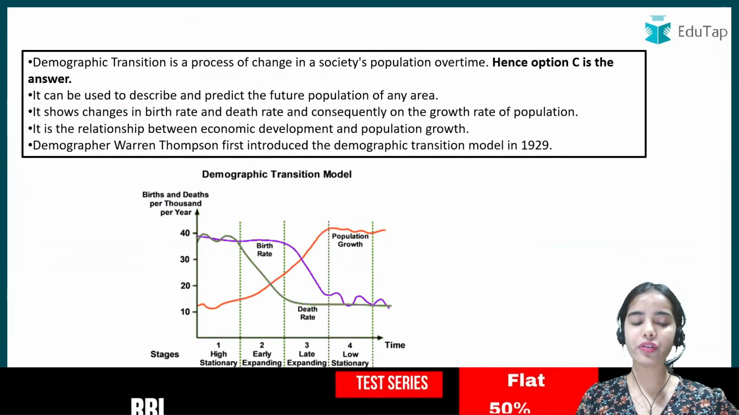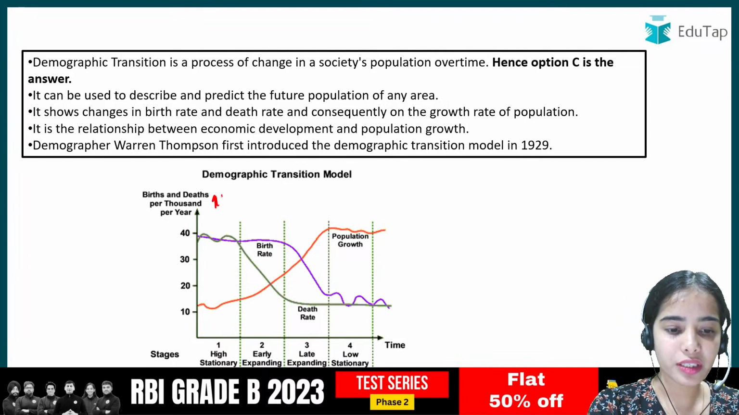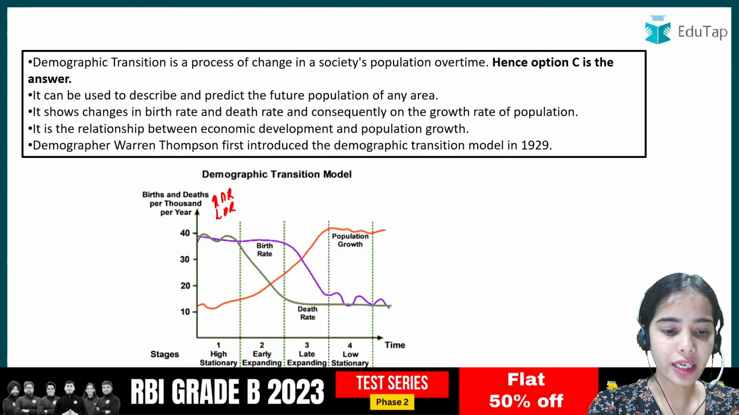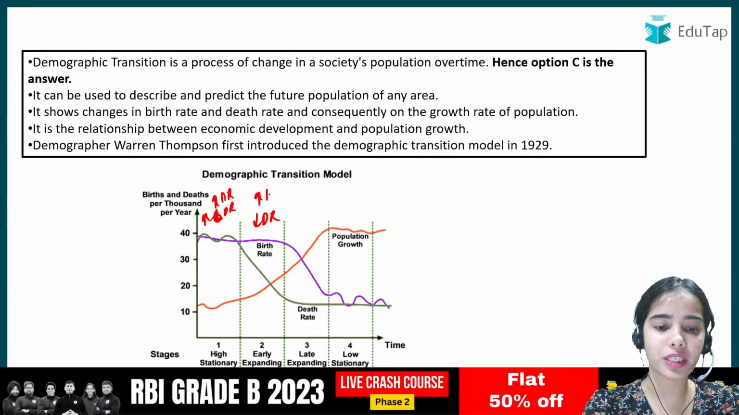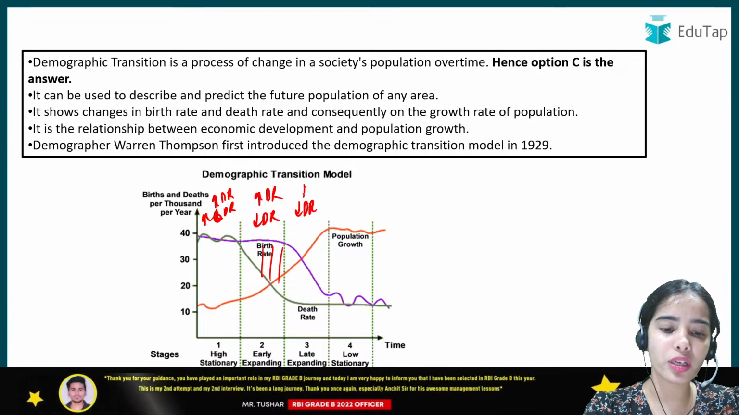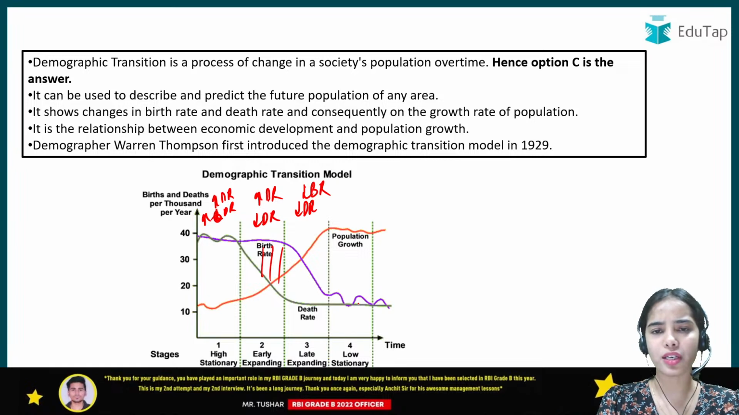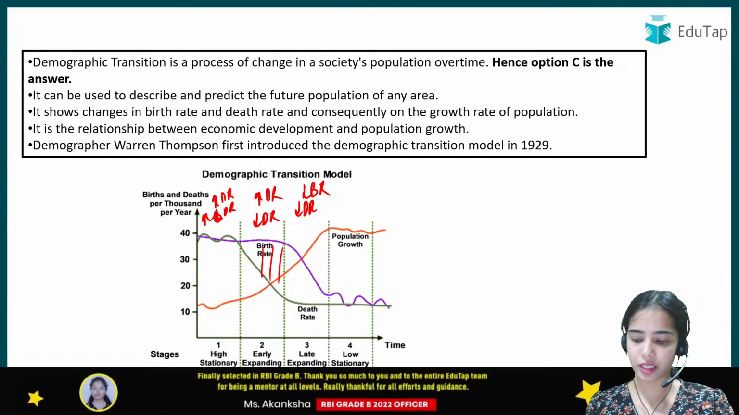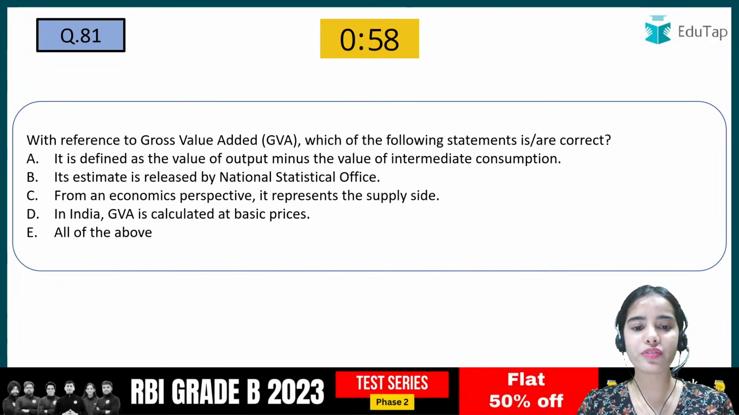And there are the 5 stages of the demographic transition. At the start, the birth rate is high, the death rate is high. After some time, the death rate has started reducing. The birth rate is still high, and that's why there is a huge population that is coming. Now the death rate is low. The birth rate has also started to go low, and after a time, the birth rate has become very low, almost equal to the death rate. So these are the stages of the demographic transition. With reference to gross value added, which of the following statements is or are correct, that you have to tell.